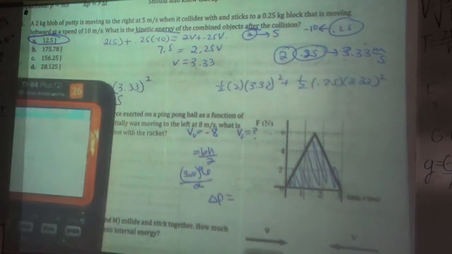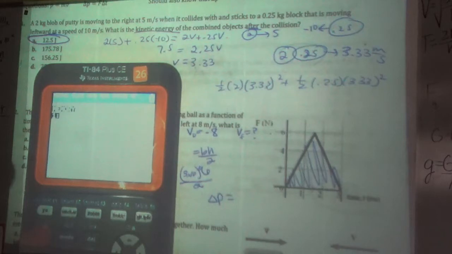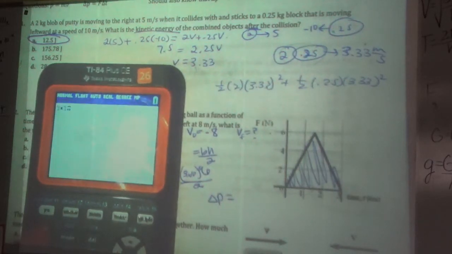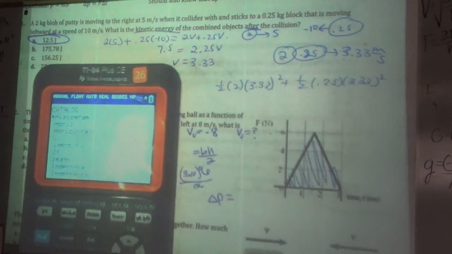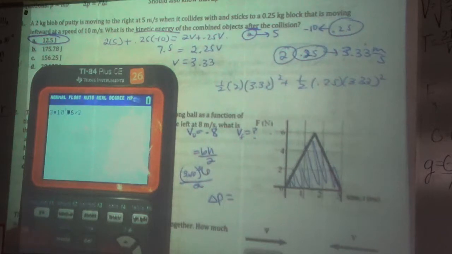Let's check, hopefully you can see that. So 3 times 10 to the -3 times height of 6 divided by 2, but I need to put a negative.